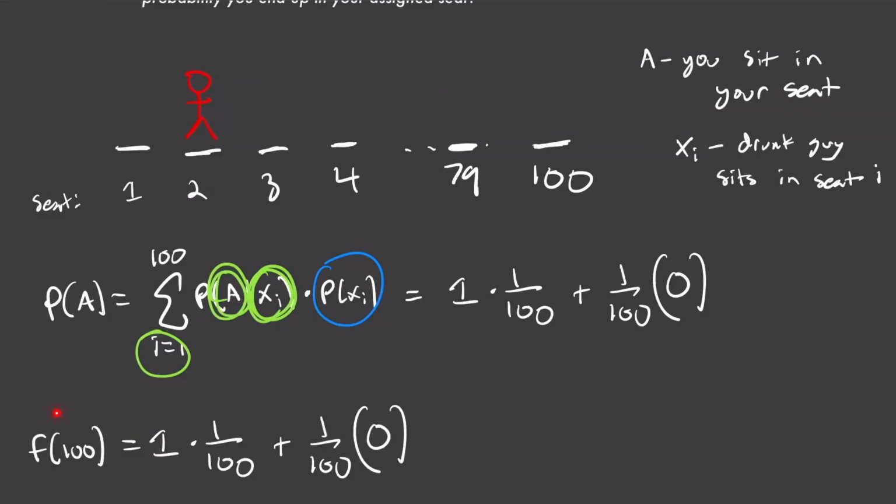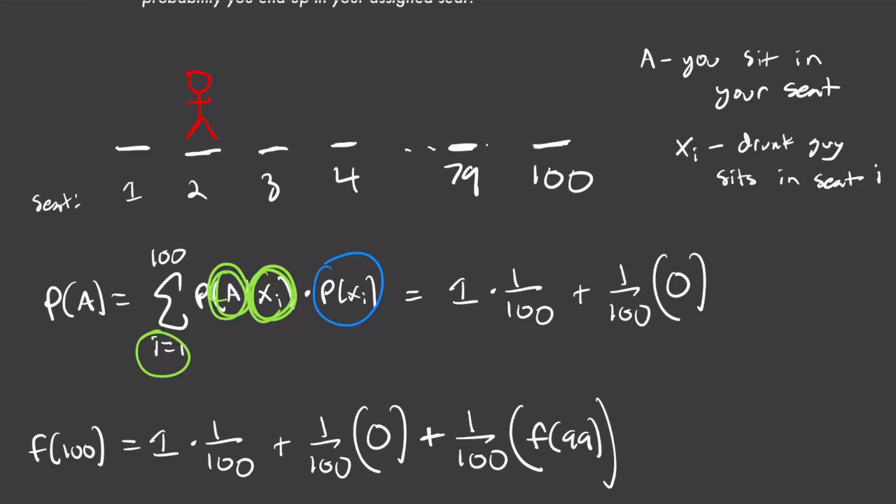Okay, just to make the recurrence relation easier to understand, I'm going to call P of A f of 100 now. Okay, so I just move this down here. Now let's get back to this case. So the drunk guy is going to sit in seat 2 with 1 out of 100 probability, and then when he does so, we're left in the situation where the second guy becomes the new drunk guy with 99 seats remaining. So what's my probability of sitting in my assigned seat now? Well, let's call it f of 99.